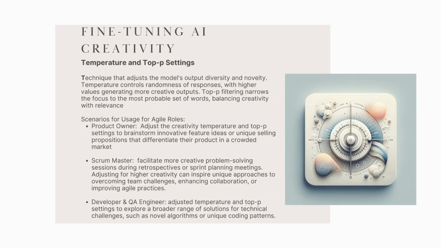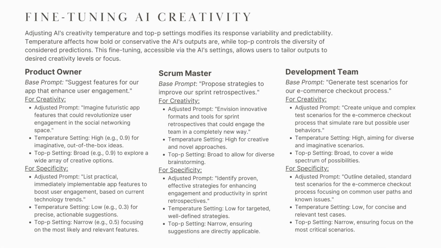Finally, let's look under the hood at how to control the AI's creative temperature. Most large language models have settings that allow you to fine-tune their output. The most common are temperature and top P. Temperature controls the randomness. A low temperature makes the AI more focused and predictable, always choosing the most likely next word. A high temperature makes it more creative and surprising, taking more risks. Top P works alongside this, controlling the diversity of the words the model considers. These settings give you a dial to turn creativity up or down as needed.